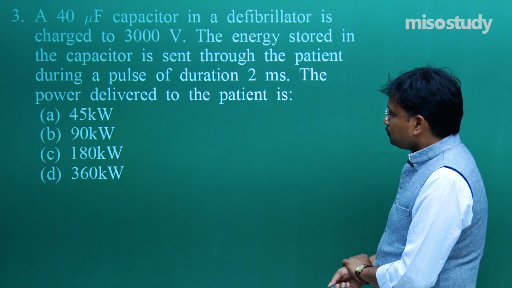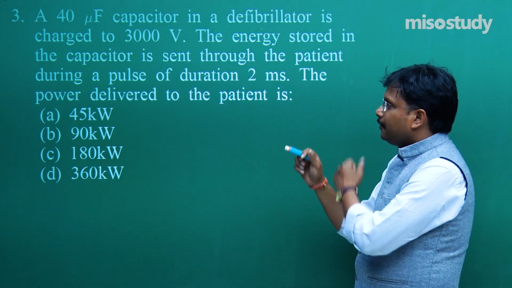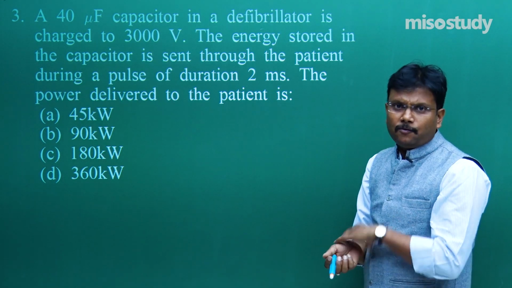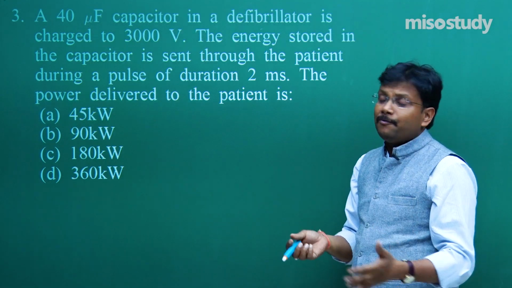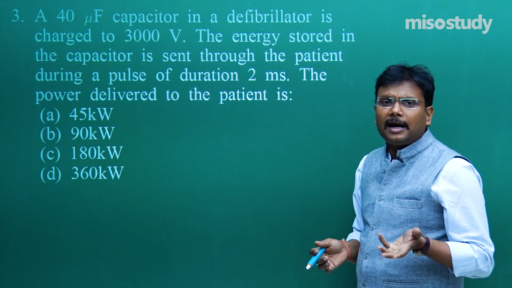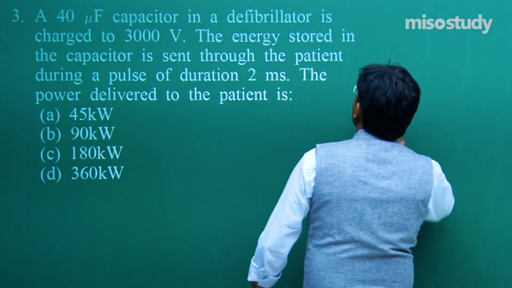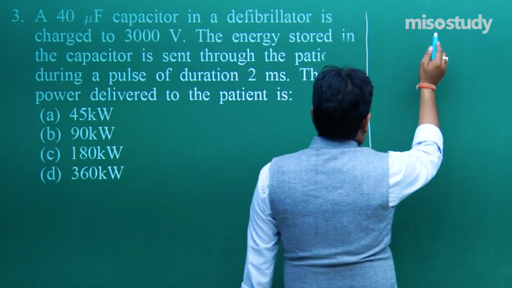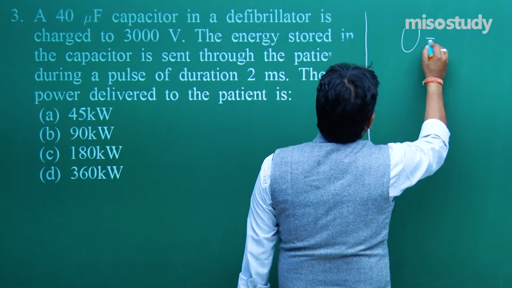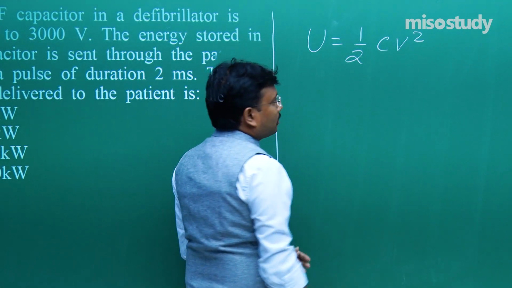See, for power delivered in a specific time, we need some energy. If we can calculate the energy, then at any point of time we can calculate the power. So let's try to solve this problem. You know, U is equal to half CV square.